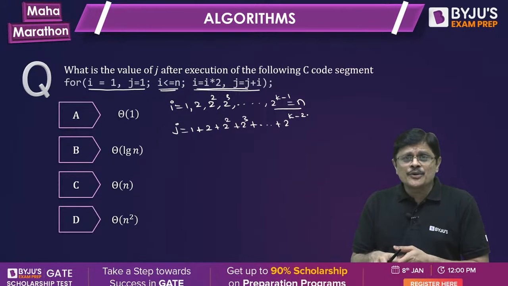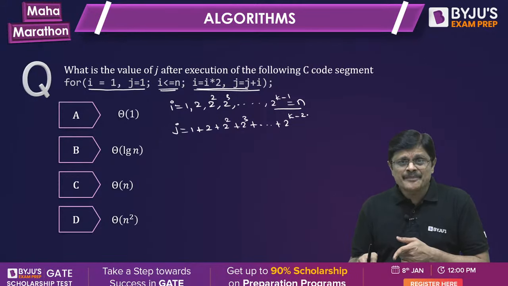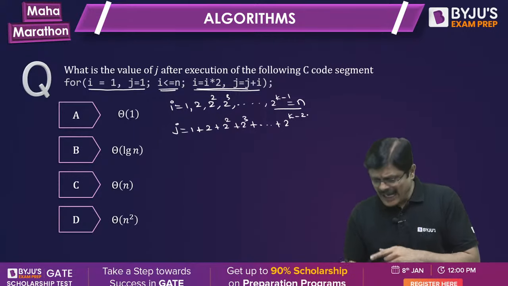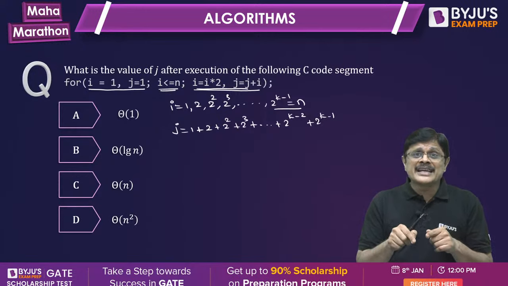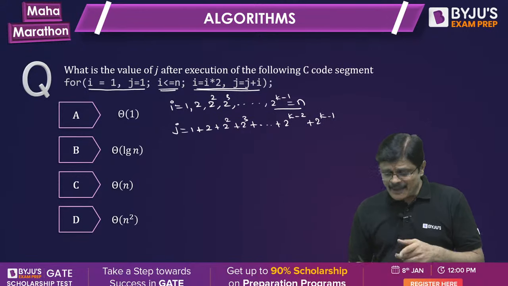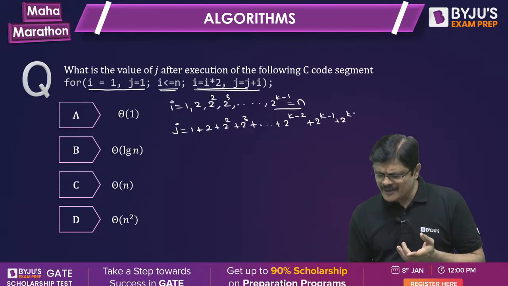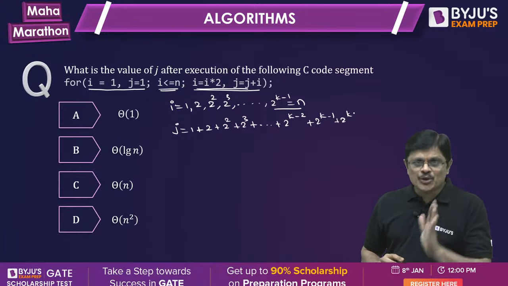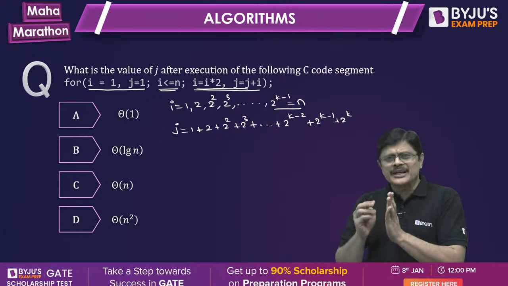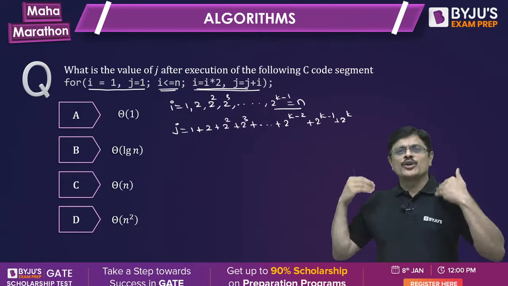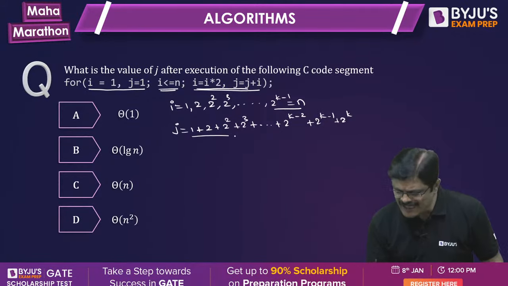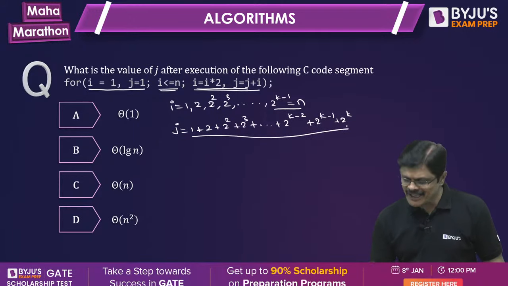Now i is equal to 2 power k minus 1, and that is added. Now it is equal to n, you entered. Next time i is equal to 2 power k, and that 2 power k is added to j, but because it is greater than n, you come out of the loop. So this is the value of j, my dear friends.